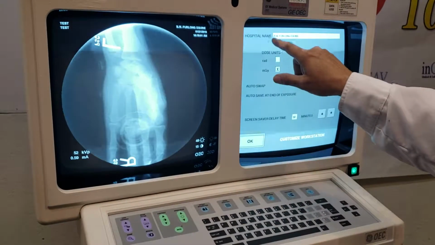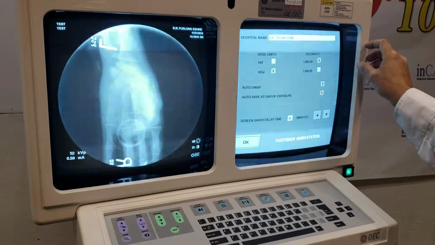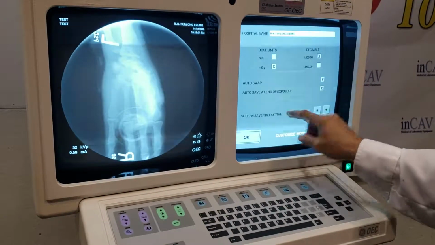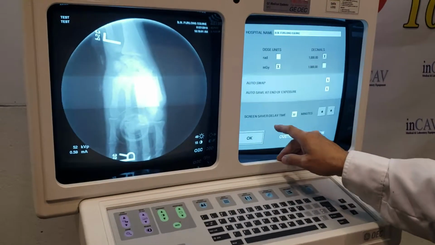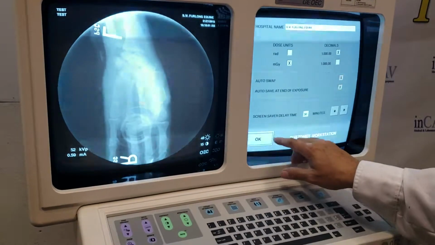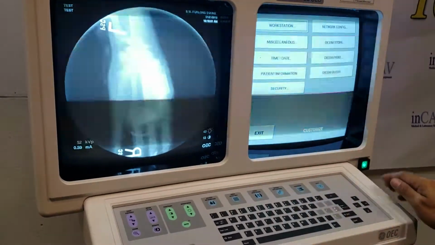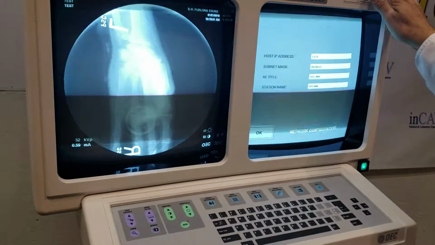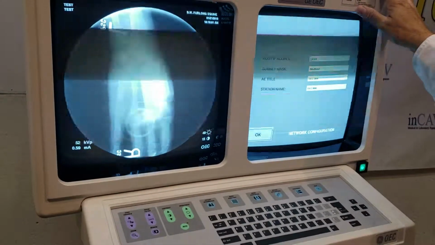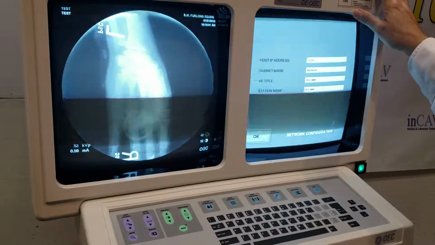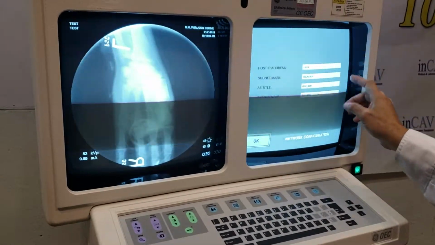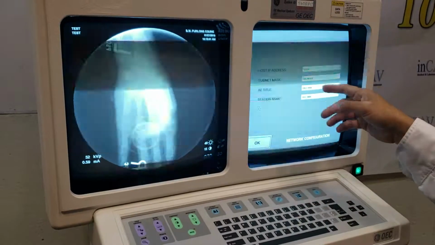You put the hospital name, and you can configure this auto swap, how often they save the screens. Network configuration, when you want to connect the system to the PAC systems. So very easy, just the IP address, the subnet mask, and the name of the station.